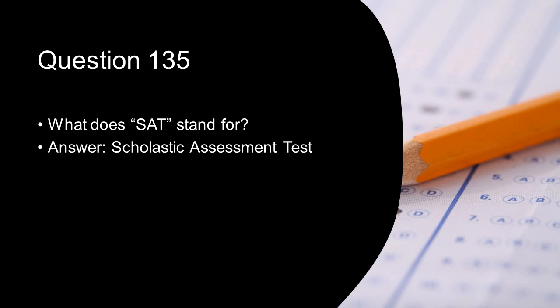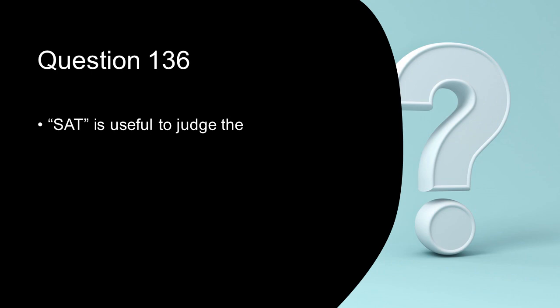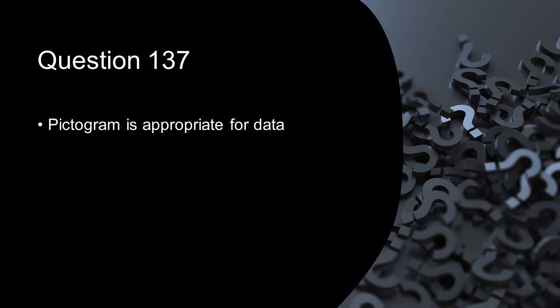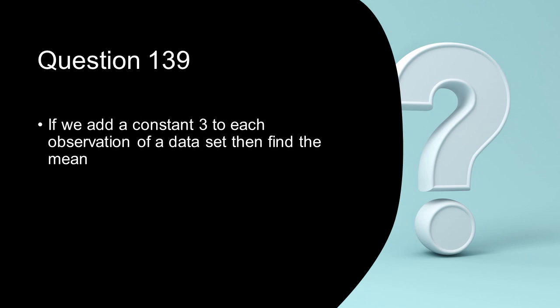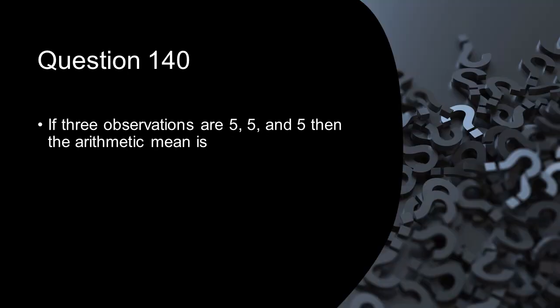Scholastic Assessment Test. SAT is useful to judge the fairness and objectives. Pictogram is appropriate for data count. Pie chart suitable to divide the components of factor in sectors. If we add a constant 3 to each observation of a data set, then the mean is increased by 3. If 3 observations are 5, 5 and 5, then the arithmetic mean is 5.